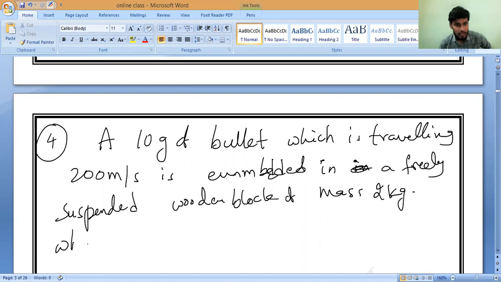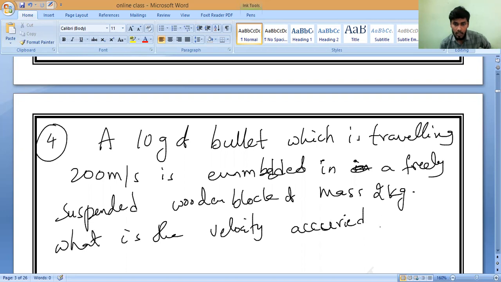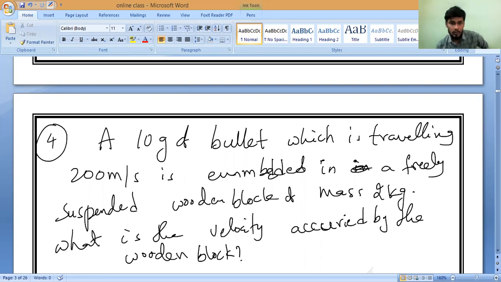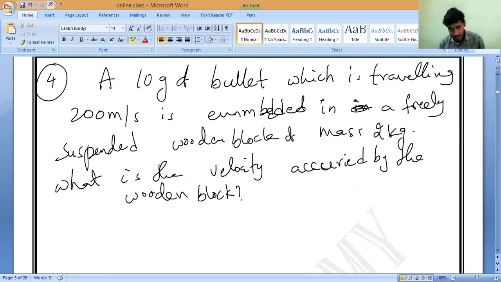What is the velocity acquired by the wooden block after the bullet is embedded? Understand? It is suspended freely to move. Same question, only the values are changing. So let me see who will solve perfectly.